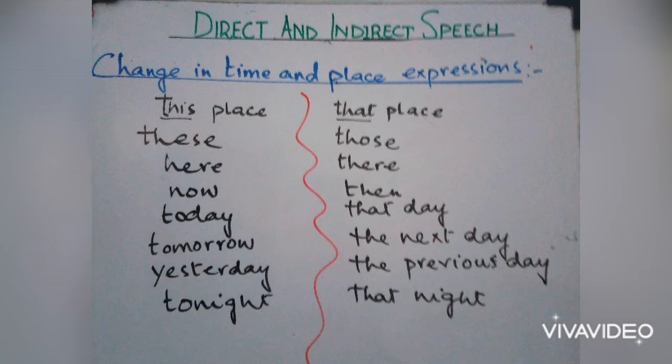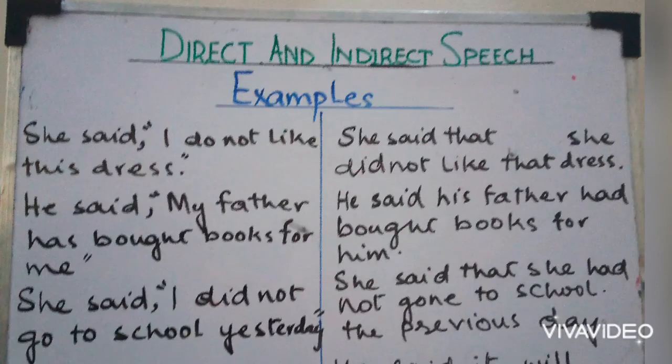Now, in the direct sentence will change into then in indirect speech. Today will change into that day, tomorrow into the next day, yesterday into the previous day, tonight into that night. Now let us look at a few examples.